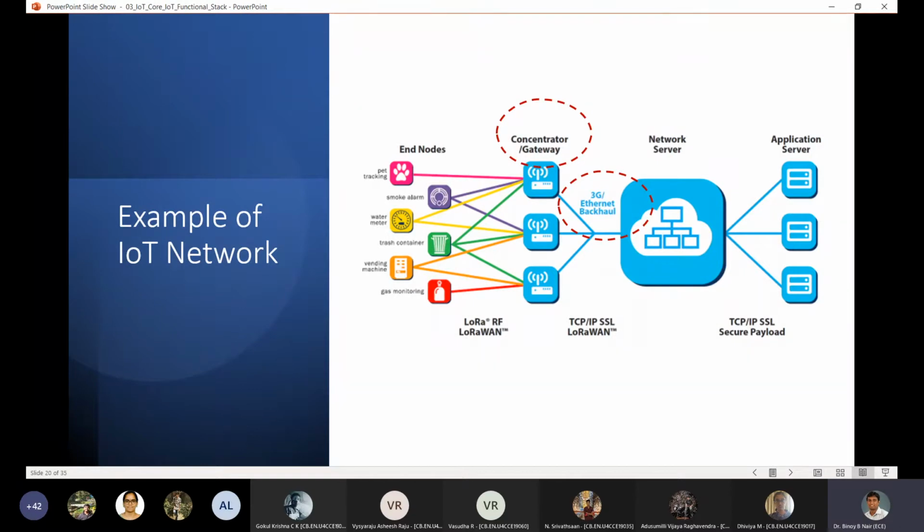Okay, you could be working on Wi-Fi. The third one could be working on 3G. So you could have multiple devices, all of them working on different technologies. Some could be working on Zigbee, some could be working on Bluetooth. So these are all different protocols which are being used to communicate with the individual edge device. Right? Because there are so many protocols available now. So any manufacturer could decide any kind of protocol and make the sensor using that. And ideally, when you are designing an IoT network, your system should be robust to any of this. If I like to buy a sensor from the market, I should be able to buy it and very simply integrate it with the already existing network.